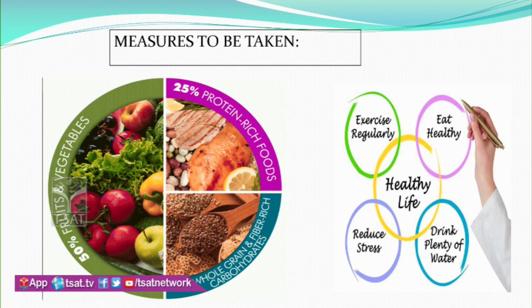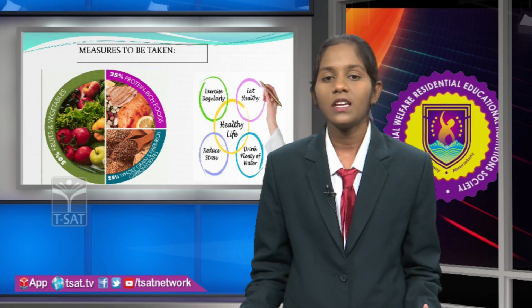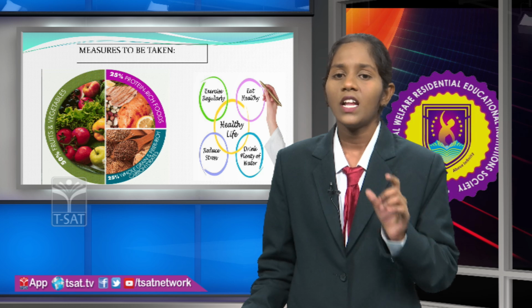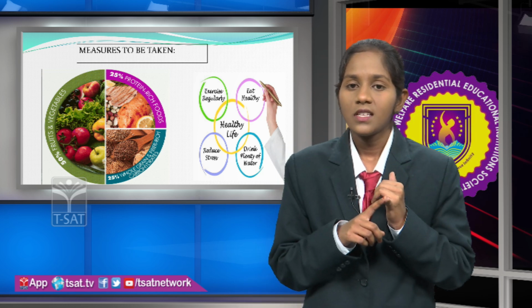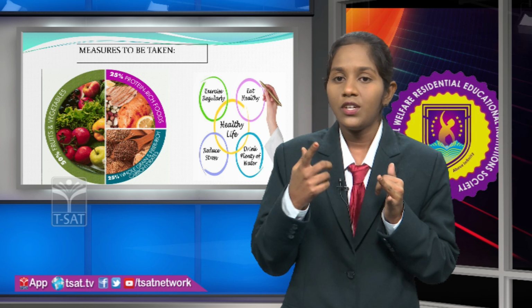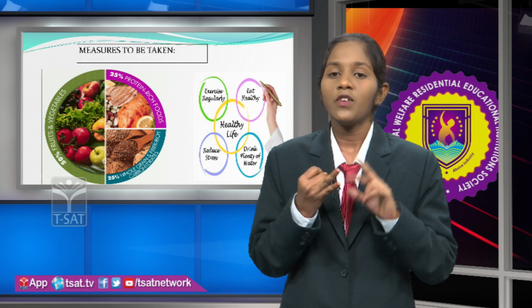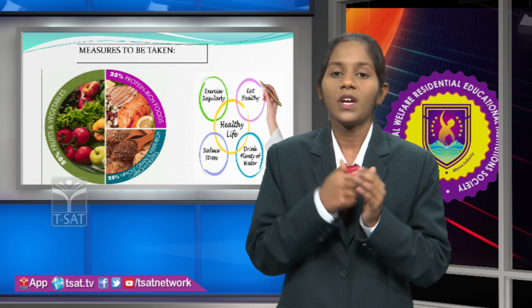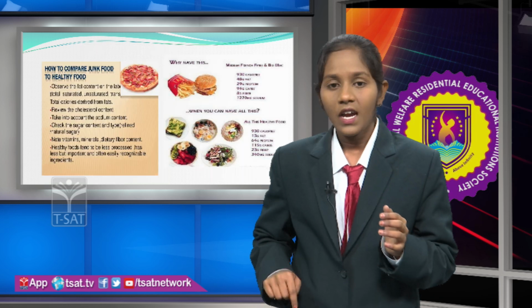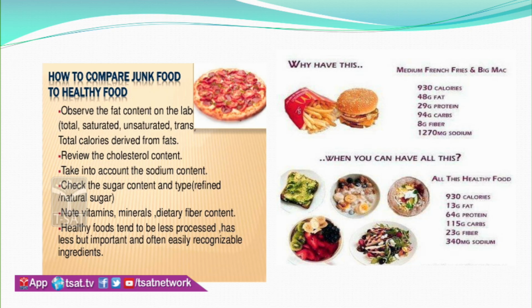So when we develop the habit of eating a healthy plate, automatically our health will be good and we'll lead a healthy life. And not only taking healthy food, we should have regular exercise, reduce our stress, drink plenty of water and eat healthy. So when we follow these rules, we can automatically become healthy and it leads to a healthy life. And next, when you are going to take a food, you just compare the food. You just observe it from head to foot, that will show you which type of food you are going to consume.